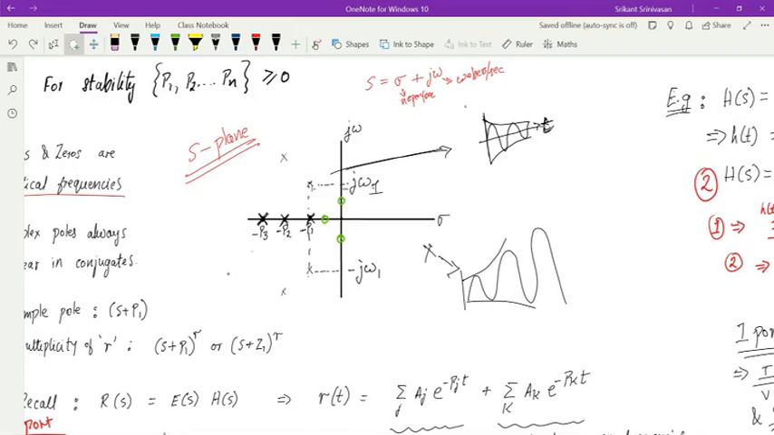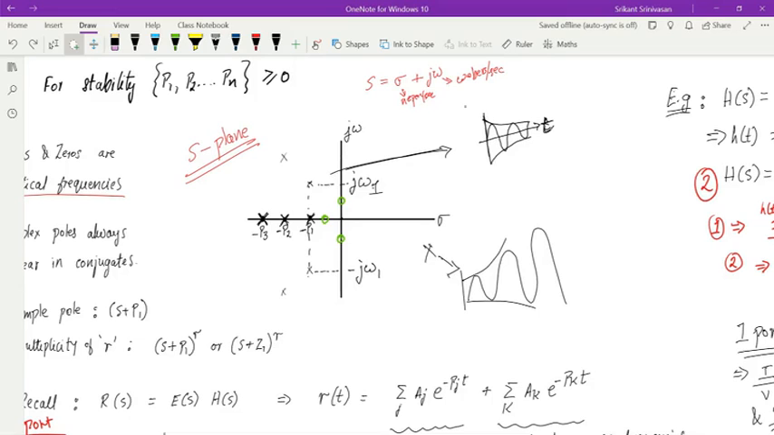So if I'm purely on the imaginary axis, only sinusoid. If I'm purely on the real axis, only exponential decay. And if I'm in some part in between, then I have both exponential decay and sinusoidal function. And we saw this where? We saw this when we were solving the RLC circuit.